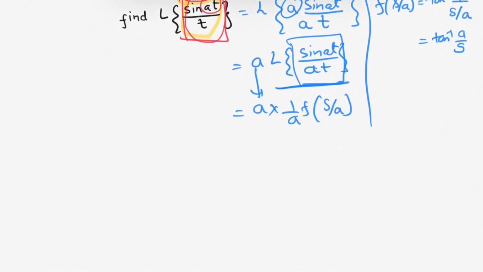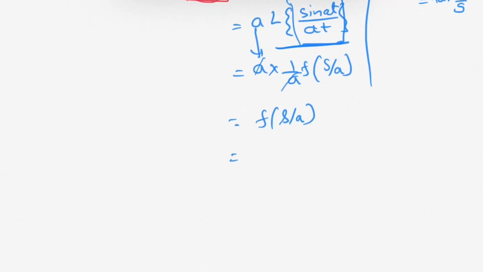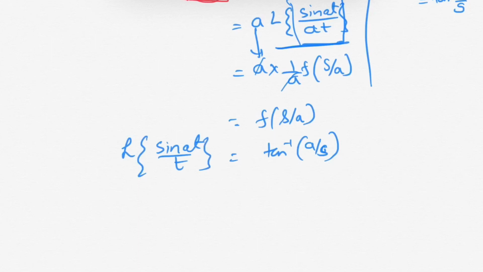Putting the value of F(s/a), this a can be cancelled out, so we have F(s/a), and F(s/a) is tan inverse a over s. So this is the Laplace transform of sin at over t.